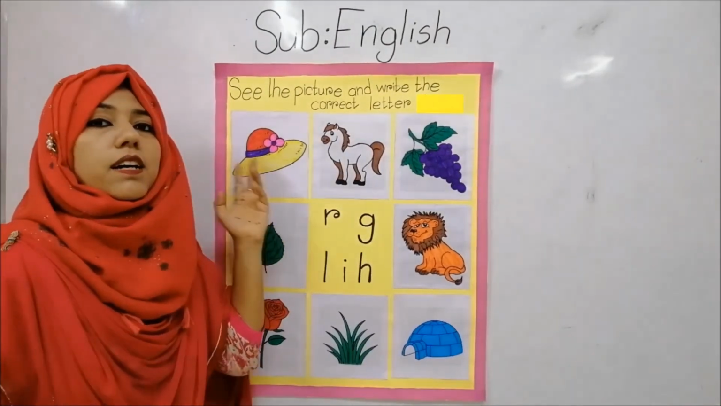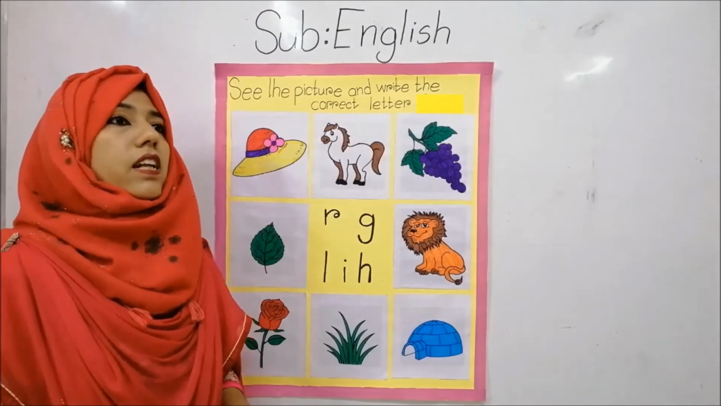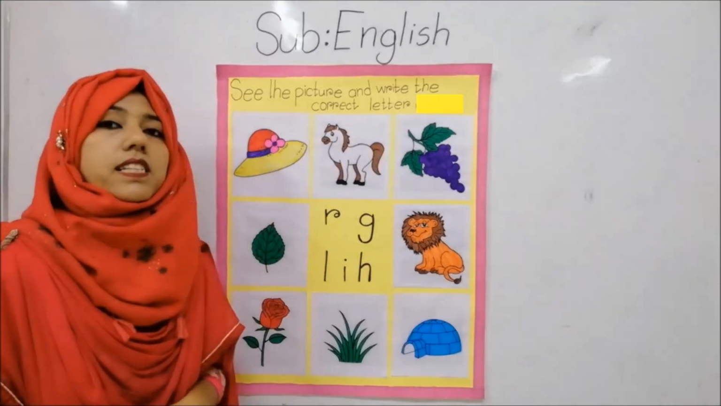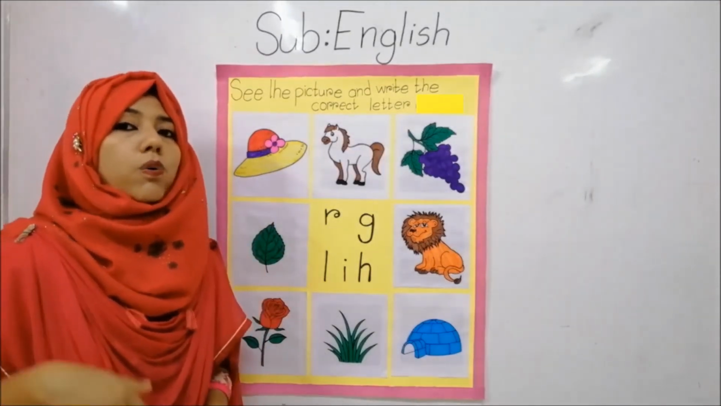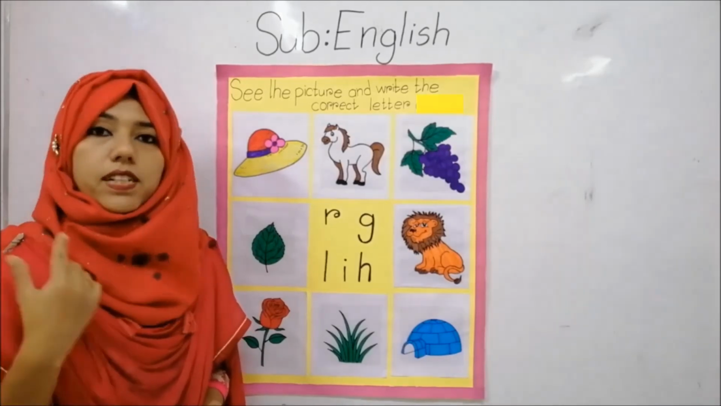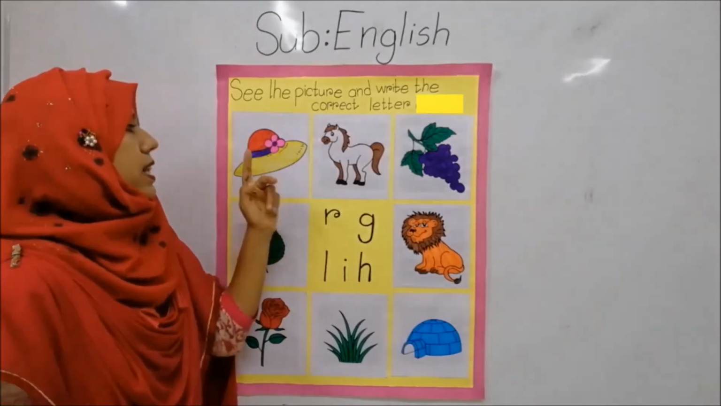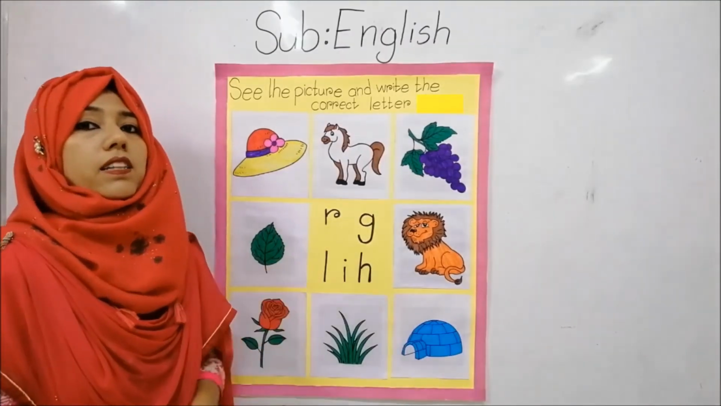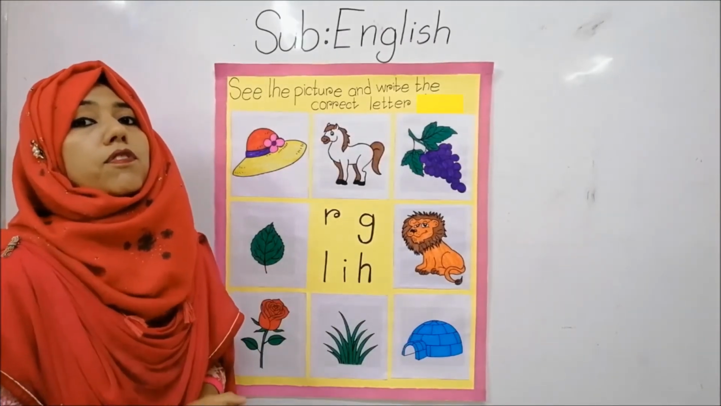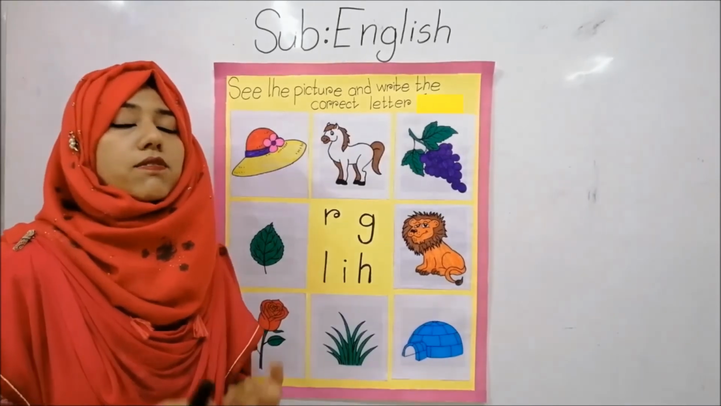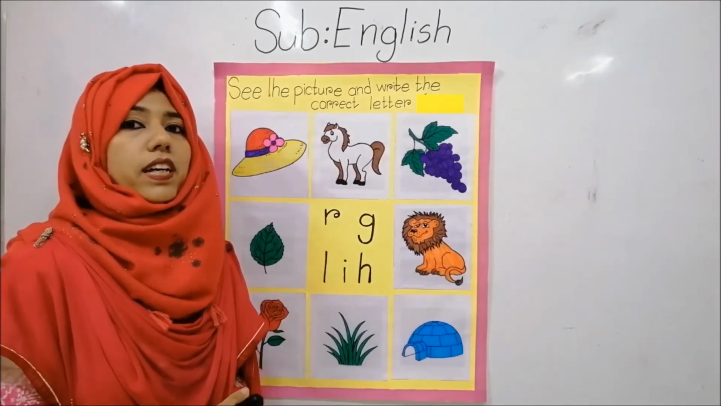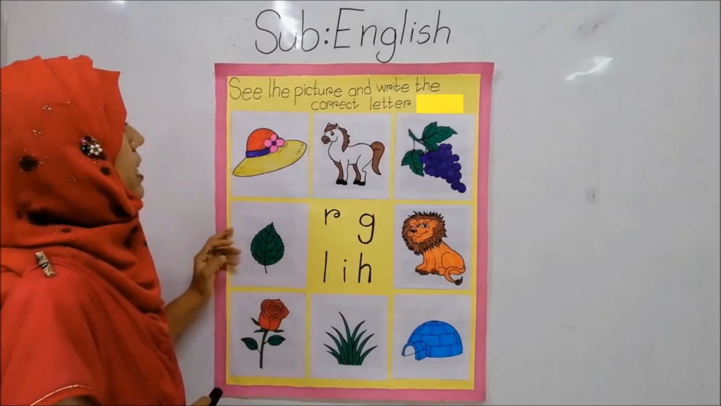So we will see the picture at first. Then when saying the picture's name, we have to think which sound is coming at first. Okay, and we have to write down the letter's name here. Okay, the sound of that letter. Okay, this is very easy for all of us. Okay, students, so let's start.